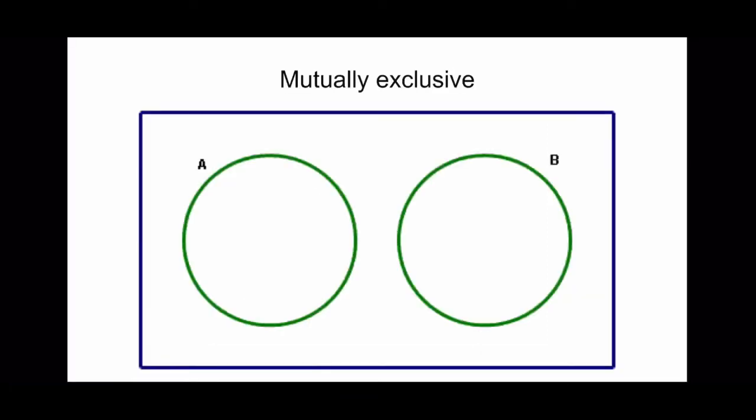An easy trick to remember the difference between mutually exclusive events and independent events is by thinking if it is possible for both events to occur at the same time. So if they cannot occur at the same time, then they would be mutually exclusive events. But if they can occur at the same time, then they may be independent if the probability of one does not affect the probability of the other.